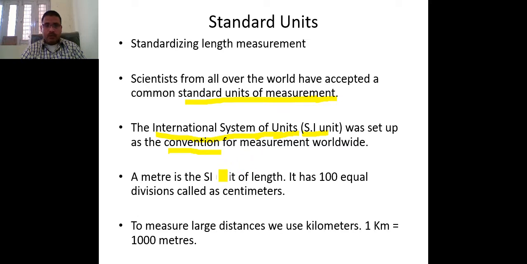The SI unit of length is the meter. If that meter is divided into 100 equal divisions, then each part is known as a centimeter.